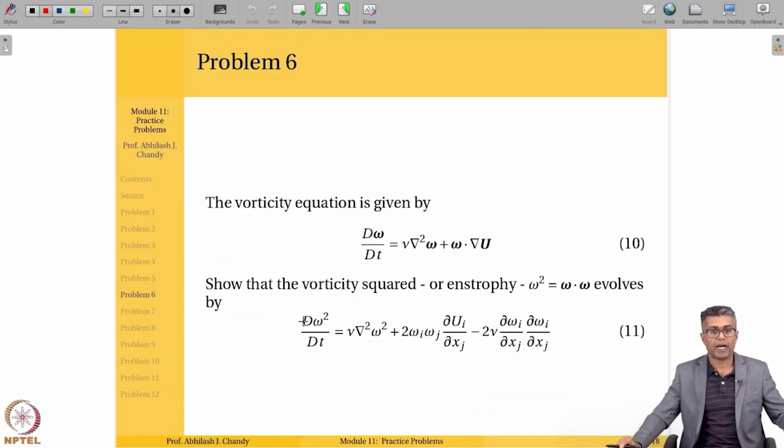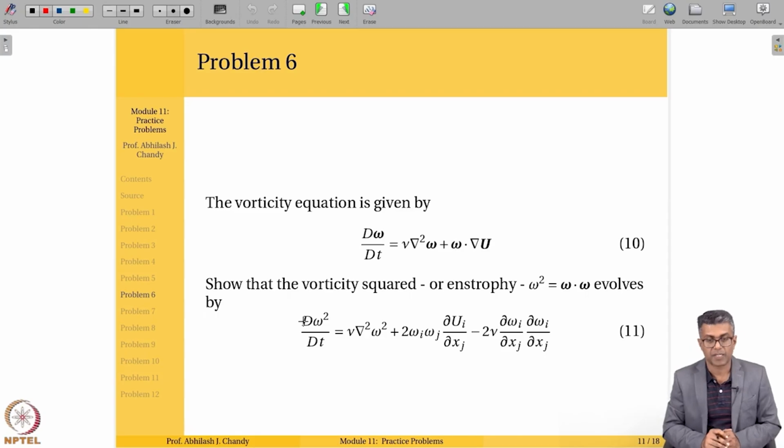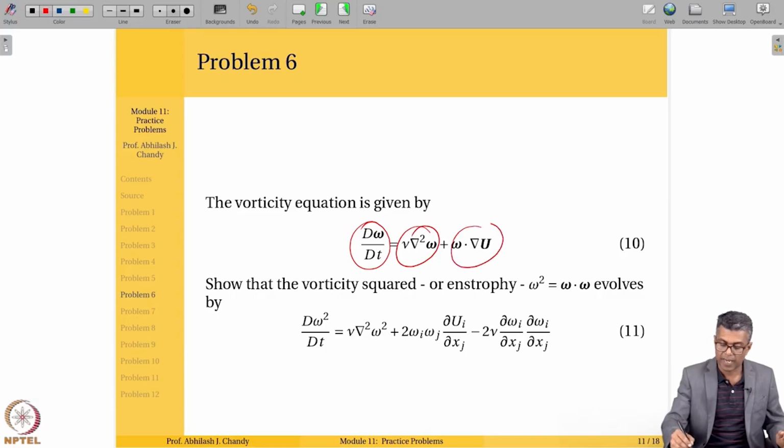Okay, now let's move on and do the next problem. Problem number 6. The vorticity equation is given by d omega/dt equals nu del squared omega plus omega dot del u. We have seen this equation. This is the material derivative, the substantial derivative. This is the viscous term, and this is the vortex stretching term. Remember, it is the vortex stretching term.